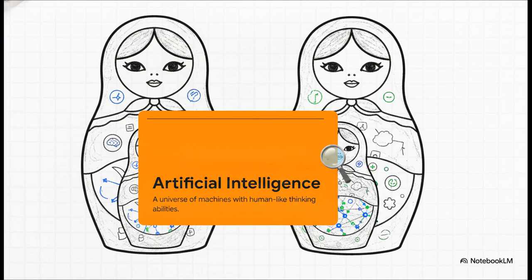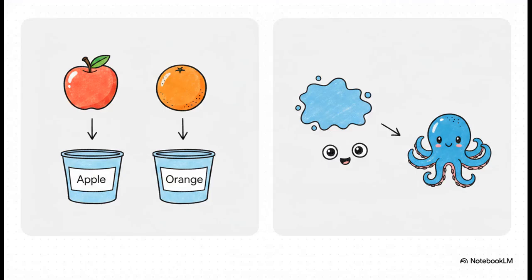And then, you open that doll, and you find the deepest, absolute, most advanced subset, deep learning, or DL, which relies on these incredibly complex, multi-layered structures called artificial neural networks to solve highly sophisticated problems. This idea brilliantly illustrates the practical difference between those two inner dolls. See, with machine learning, we might give the system a relatively basic task, like sorting photos of apples from oranges based on obvious things like color and shape.